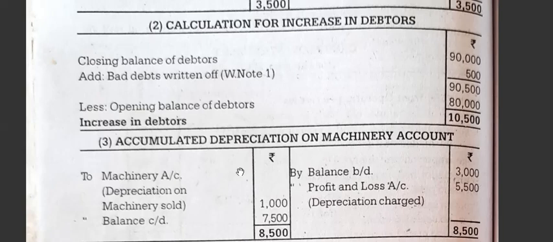Now next we will go for accumulated depreciation on machinery, because there was a machinery which was being sold. So we will open the account by balance carried on. Machinery account, there is a depreciation on the machinery which was sold, so it is to machinery account 1,000, and total it, and you will get the difference, which is the depreciation charge. Depreciation charge is 5,500. This will go for the profit and operating activities.